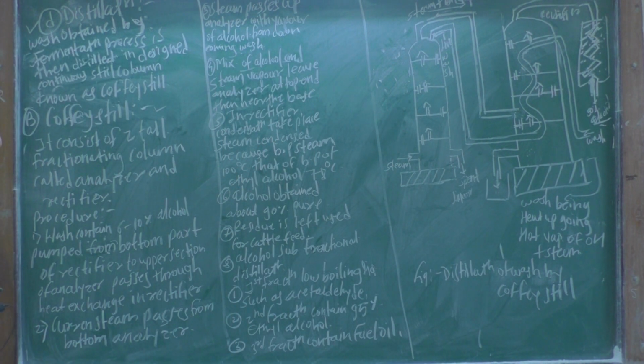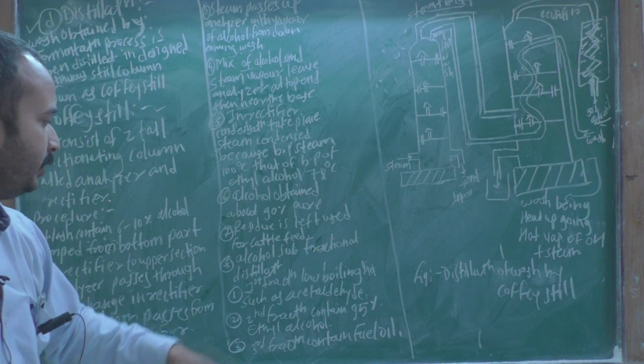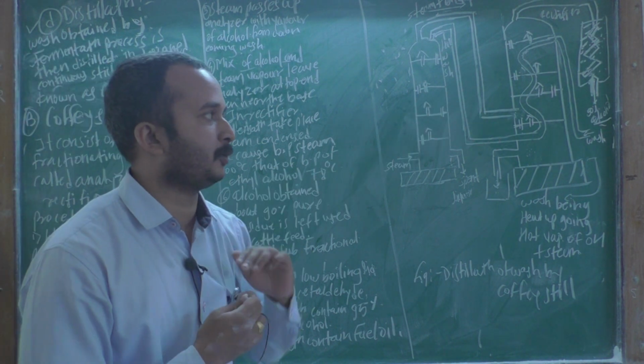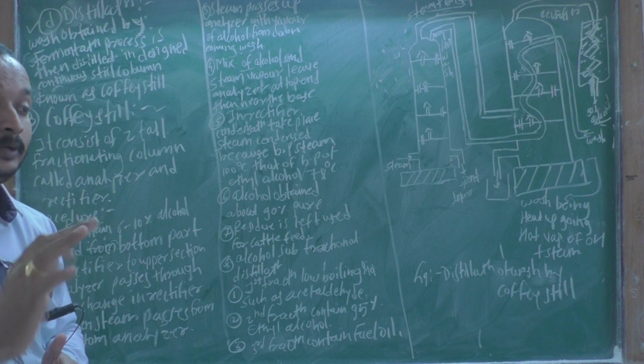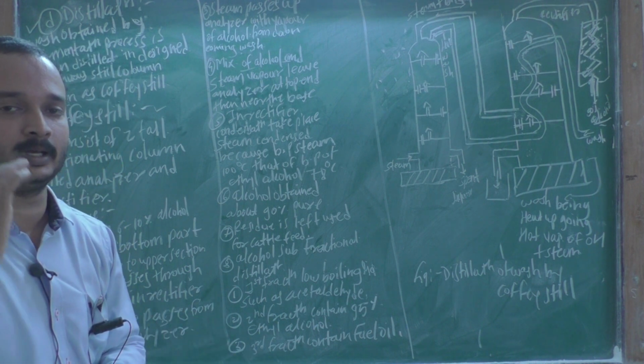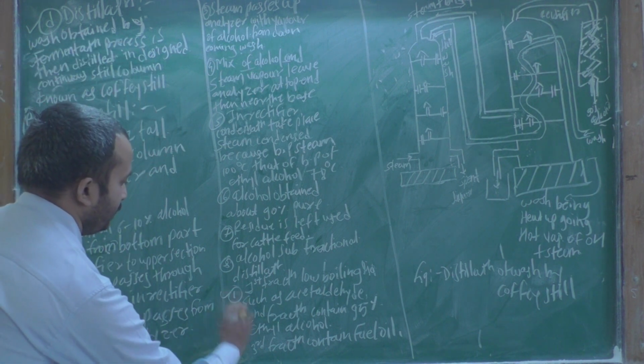Okay, and then the alcohol undergoes fractional distillation. After the formation of 90% alcohol, you do the fractional distillation of the alcohol, and the fractional distillation of the alcohol is divided into 3 types.